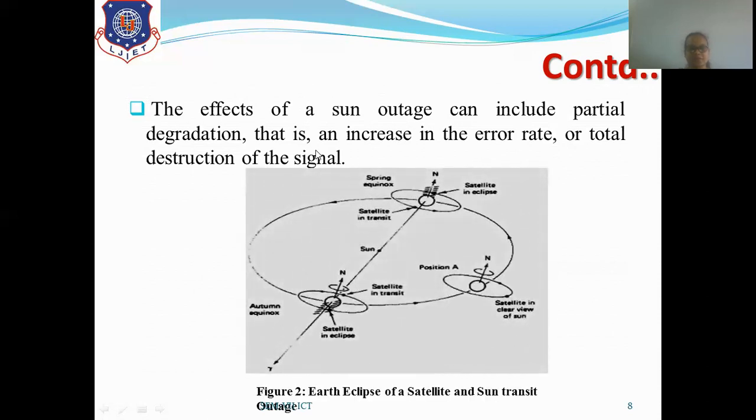Now, as you can see in this figure, this is the sun in between. Here in this equatorial region, the earth is moving around, and in the orbit of the earth there is a satellite moving around. So when the satellite comes between the sun and the earth, we call it a satellite in transit. And when the satellite comes behind the earth, we call it a satellite in eclipse. Whereas here it is a clear view of the sun, so there will be no eclipse or transit. Clear? Done?